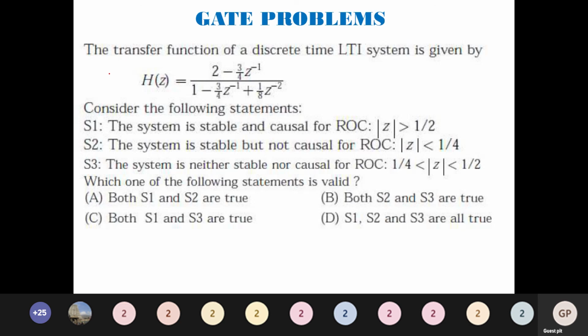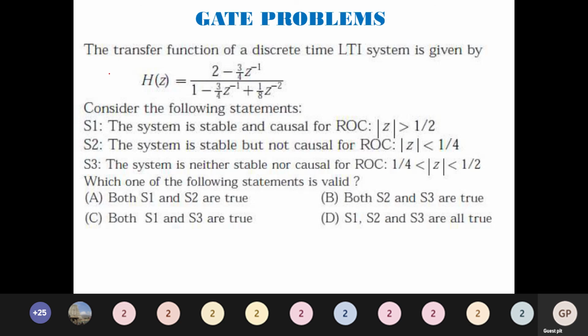So for all these things, what you should come to your mind is the statements that we have discussed previously. The system is said to be causal if ROC should include the unit circle. So we will also call it as stable. So that you should keep in your mind. If system is not causal, ROC of H of z does not include unit circle, so it is not stable. So these two cases you should remember. If these two statements are remembered, quite easily we can solve this problem.